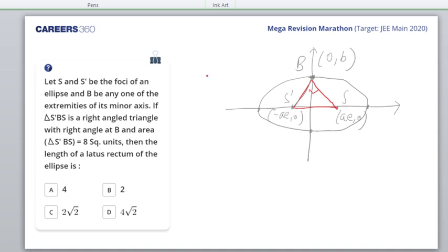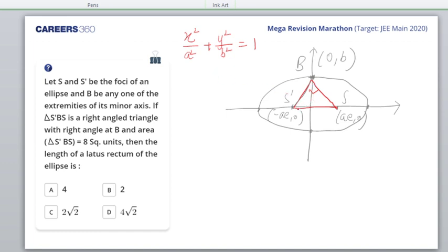So we have an equation of an ellipse as x square by a square plus y square by b square is equal to 1, okay? Now this triangle area I am being told it is 8. I can find out the area of a triangle in two ways.